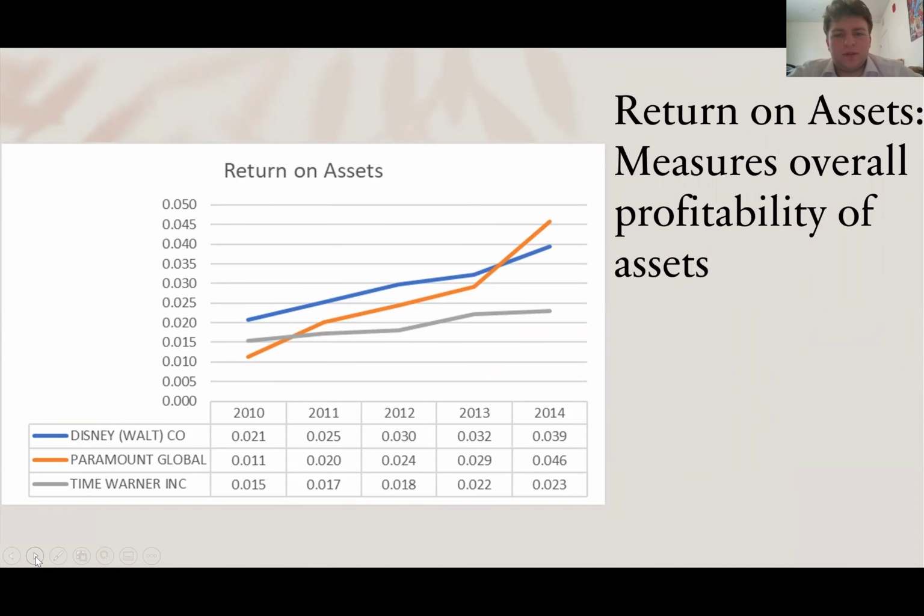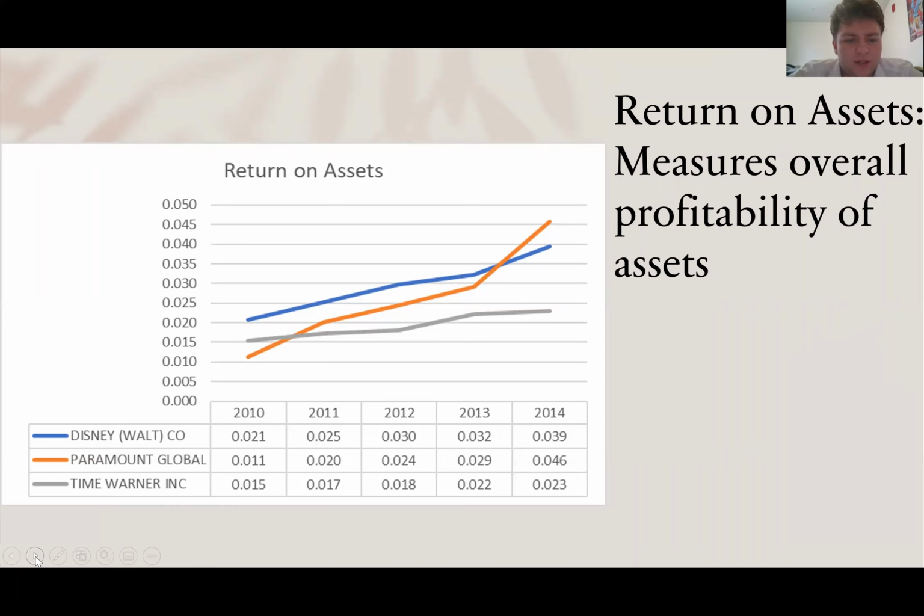So the next ratio is the return on assets, which measures overall profitability of assets. The return on assets shows how efficient a company is at making money. A return on assets that increases over time means that a company is doing well at increasing its profits. And a return on assets that's over 5% is considered good, and over 20% is excellent. As you can see, all three companies continuously increase their return on assets. So they're becoming better at increasing their profits with their assets.